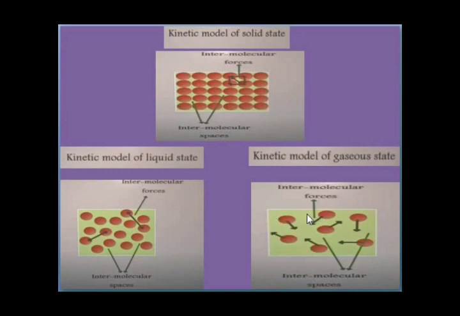The particles lie far apart from each other and the intermolecular spaces are very large. Since the intermolecular spaces are high, we can bring these particles close together by applying some pressure. So they can be compressed.